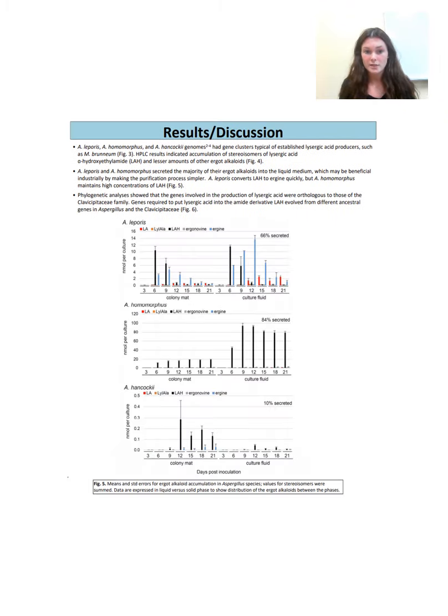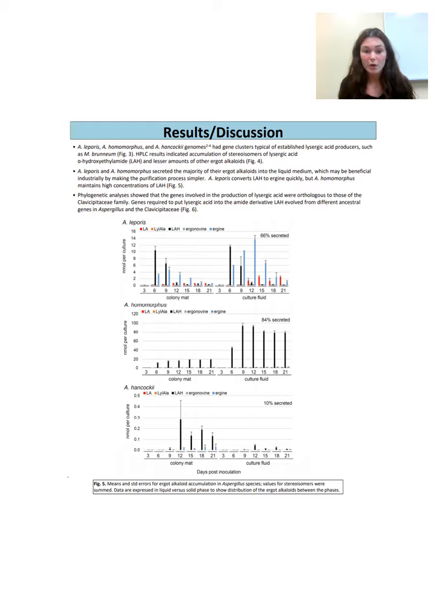Our time course showed us that Aspergillus leporus and Aspergillus homoeophyus secreted the majority of their ergot alkaloids into the liquid medium of the fungus. This trait could be very beneficial industrially because it would simplify the purification process of these useful chemicals.